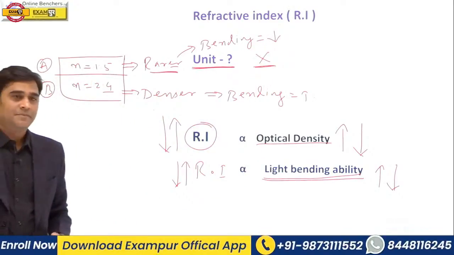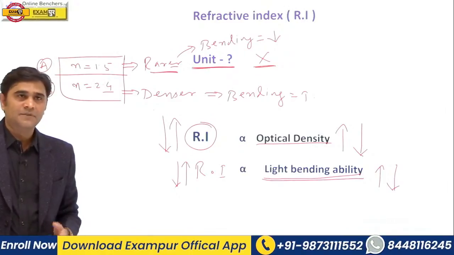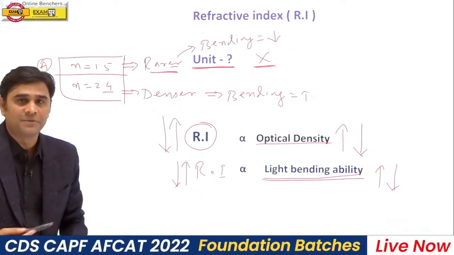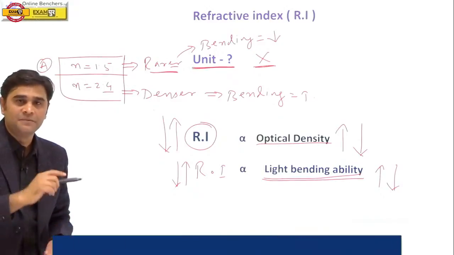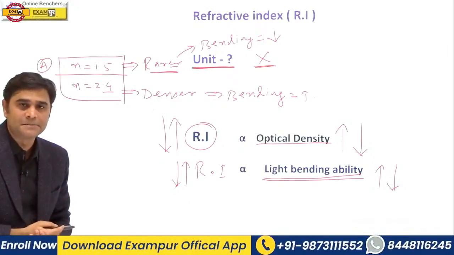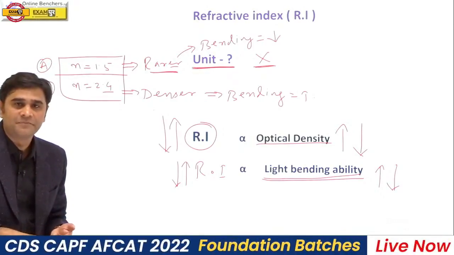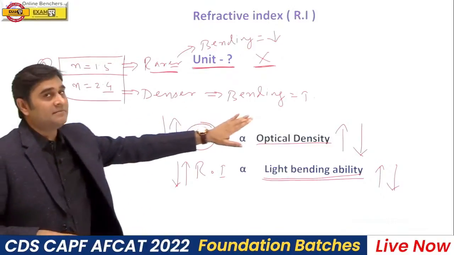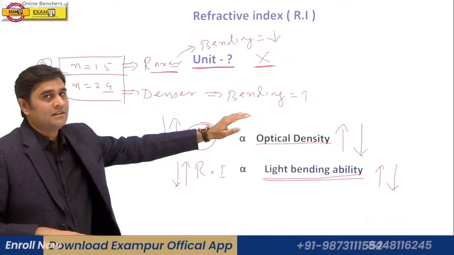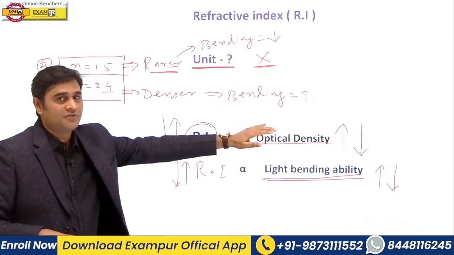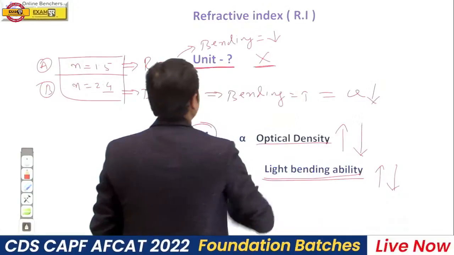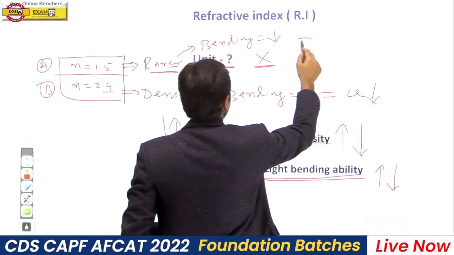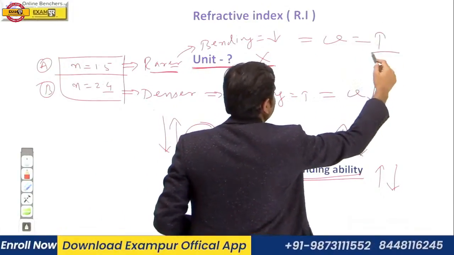Now next question, in which medium velocity of light will be more? Medium A or B? Tell me. In which medium velocity of light will be more? So in denser medium, light will travel with slower speed, so velocity of light is less in denser medium and velocity of light is more in rarer medium.